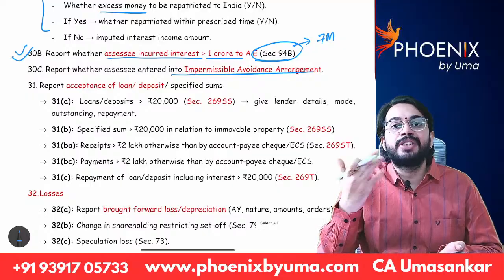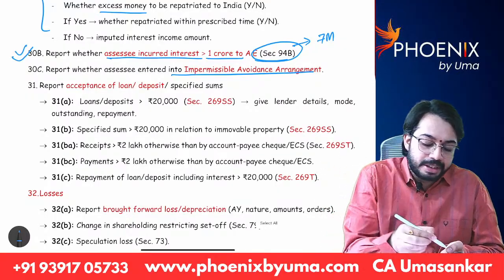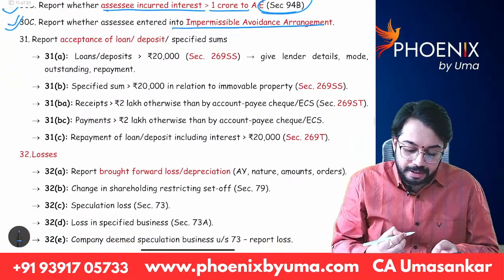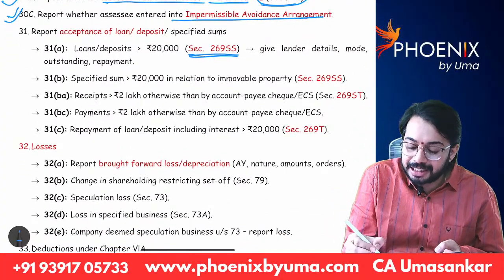So whether SSC actually entered into any impermissible avoidance arrangement. If so, that information is required to be given in clause 30C. Next, clause 31. We have discussed section 269SS.